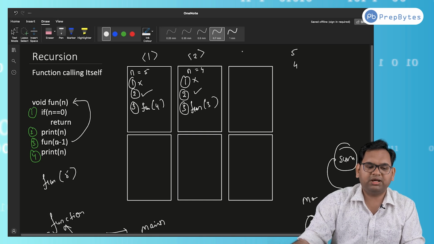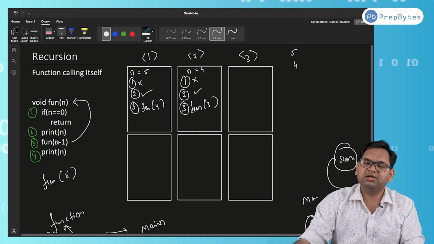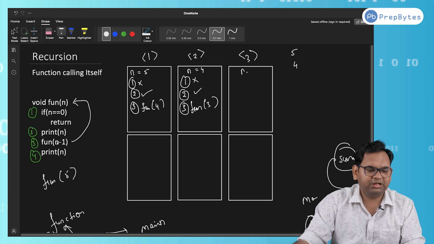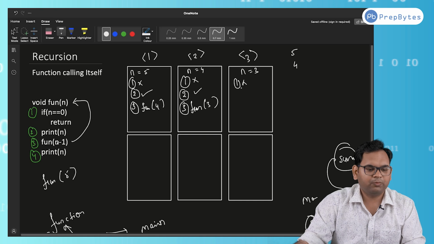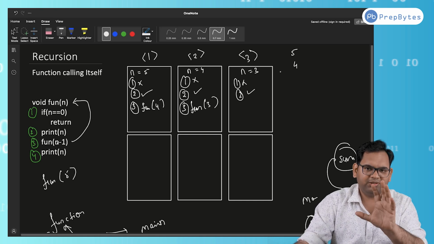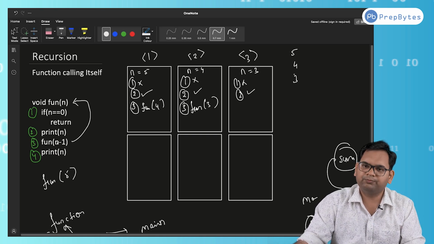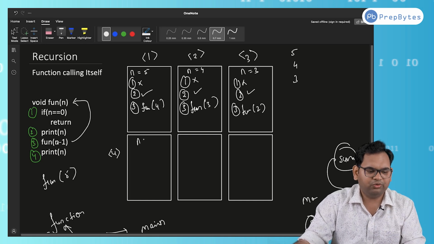Now from this point another function is being called, so value 3, that is the third function. Fine. N value is 3 here. First line false, second line is a normal print method, so it will print 3. Fine. Third line calls another function with a value 2. So here now in the fourth stack, in the fourth memory, we'll have n value as 2.